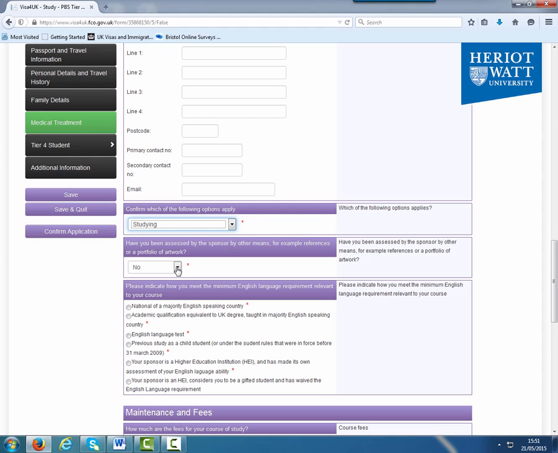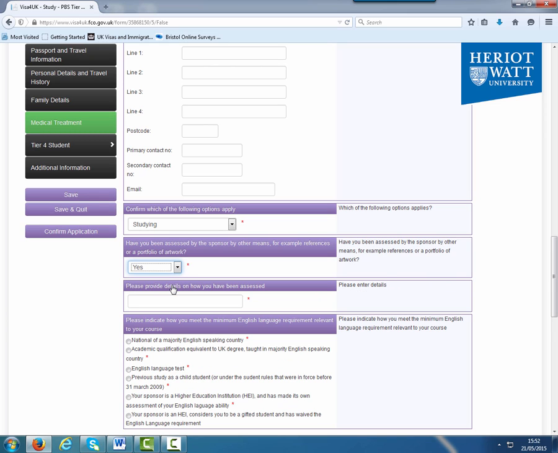This question is referring to non-academic documents. If a document such as a portfolio or reference has been listed on your CAS, then select Yes, and be sure to include these with your application. If it is only academic documents, such as degree certificates or transcripts, then select No.